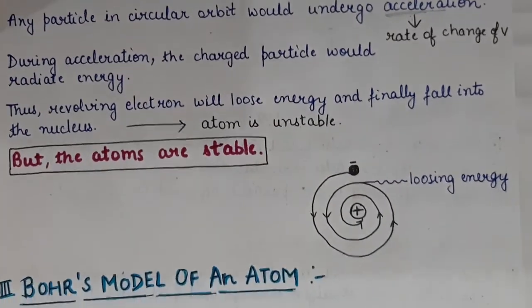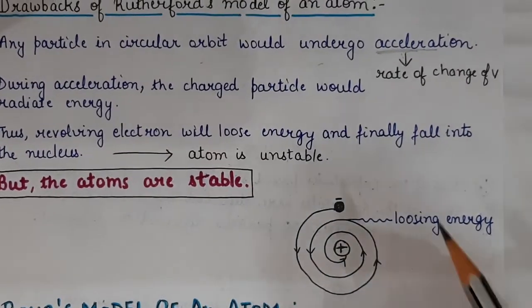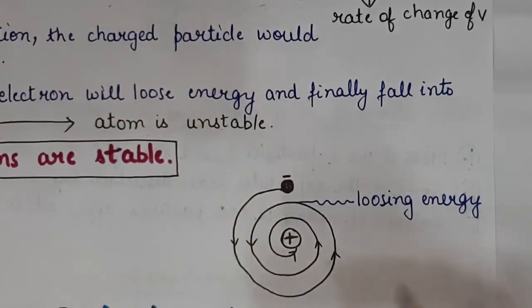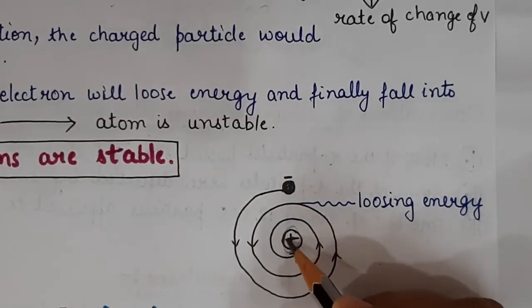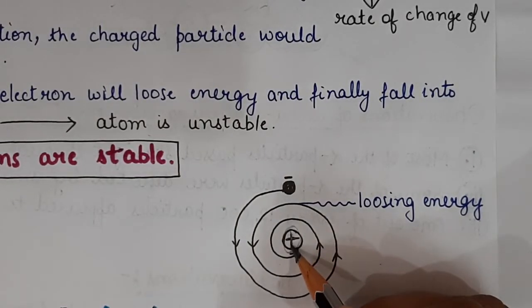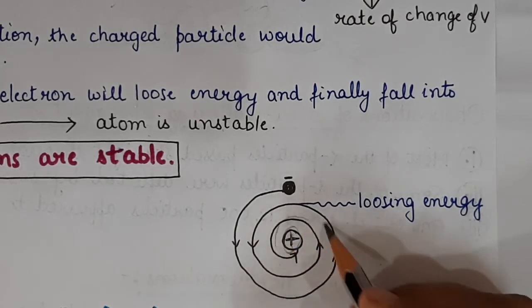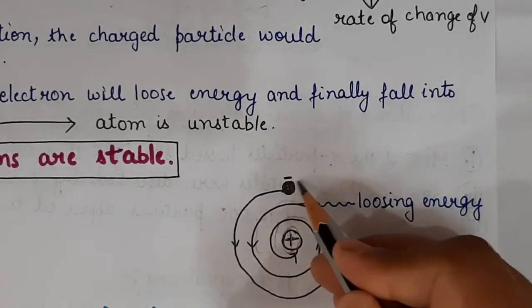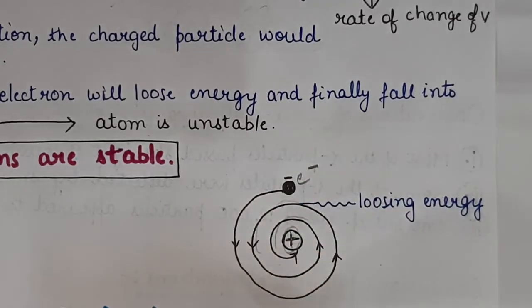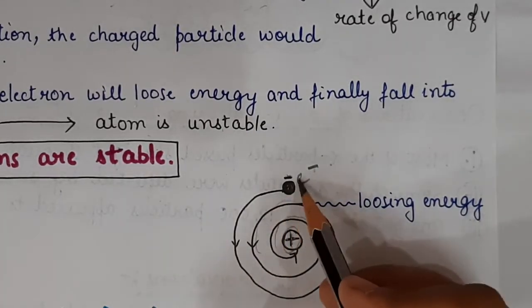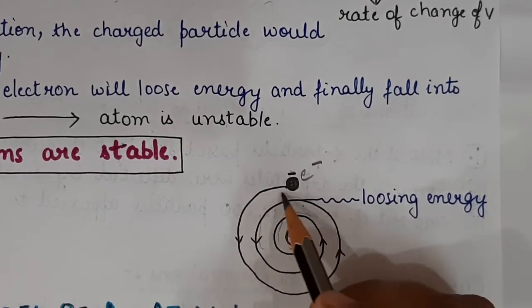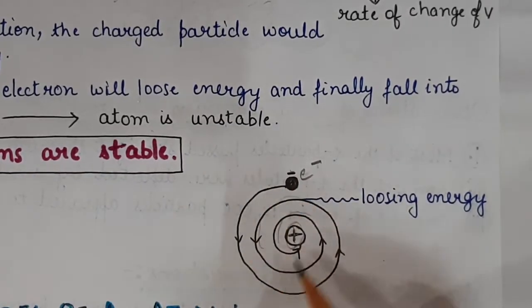Okay, atoms are stable. You see this? This is the nucleus, which is positively charged. The mass of the atom resides inside the nucleus. Now these are the circular orbits in which the electrons are revolving. This particle is negative, that is e negative, the electron. This electron is revolving, it is undergoing acceleration.